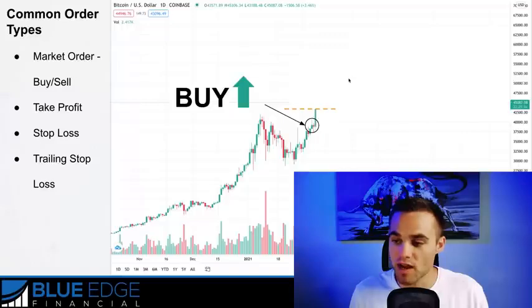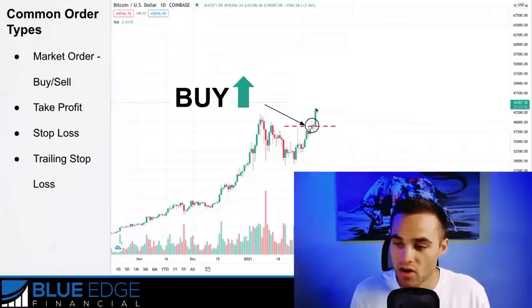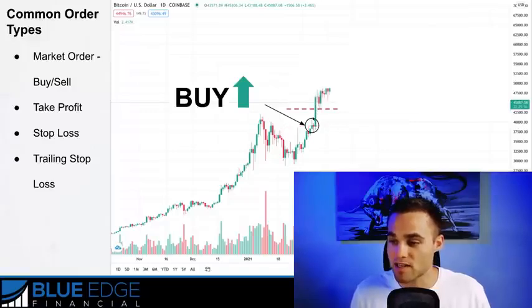Let's say that price moves on up to this point. We can move our stop loss or trail our stop loss. So essentially, let's say we put our stop loss right here when price is up here. This basically moves our trade to break even at this point once price has risen. Let's say that price rises again, we can continue to trail our stop loss. So this way we're locking in profits and we're actually limiting our downside.